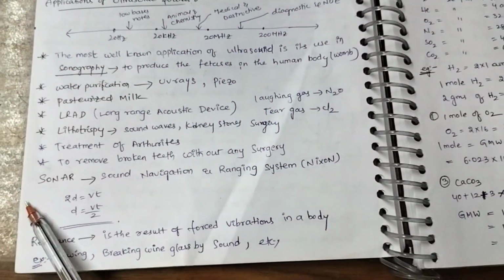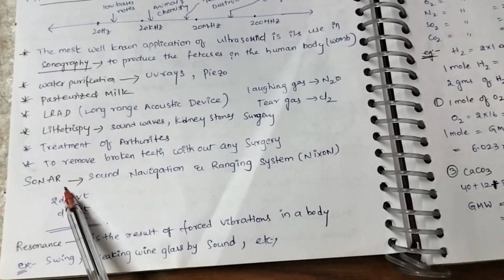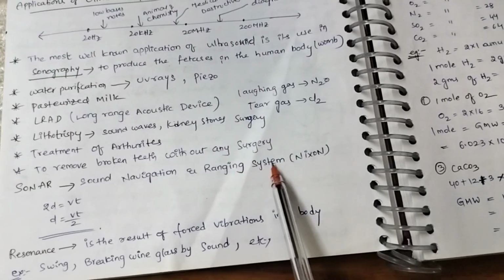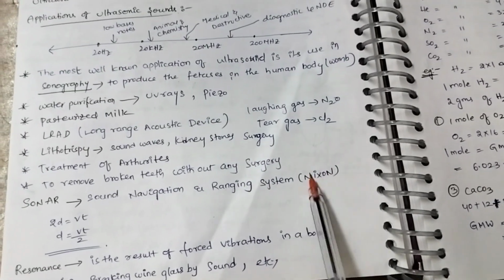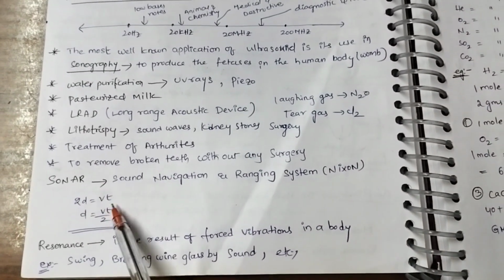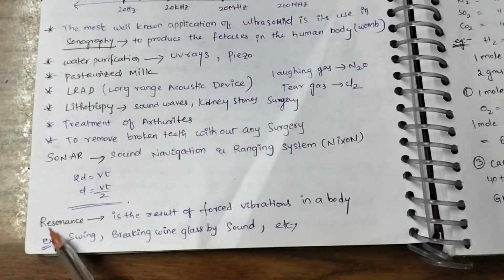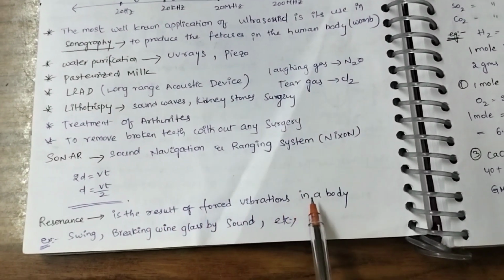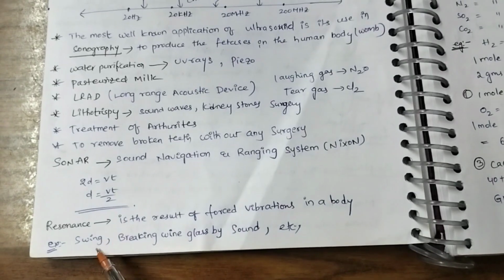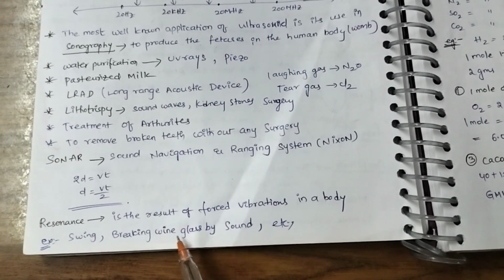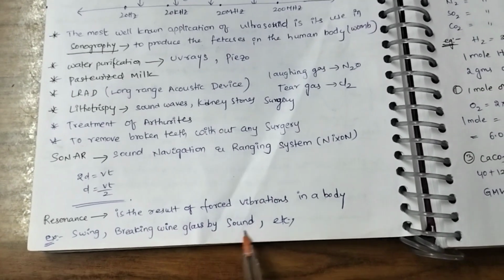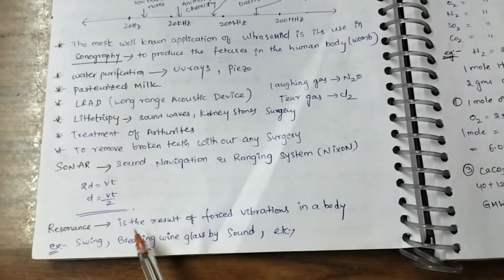Okay. Sonar is very important. What is sonar? Sound navigation and ranging system. 2D is equal to VT, D is equal to VT by 2. What is resonance? Resonance is the result of forced vibrations in a body. Swinging and breaking a wine glass by sound are examples of resonance.